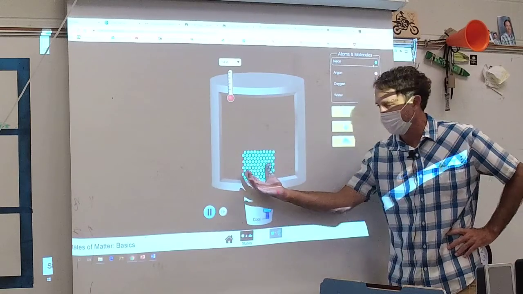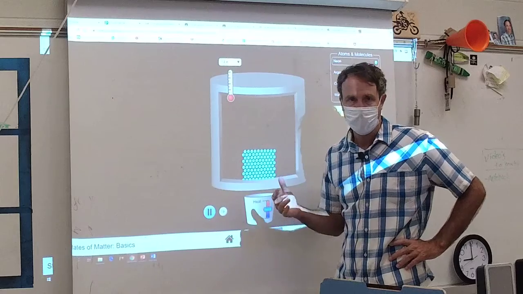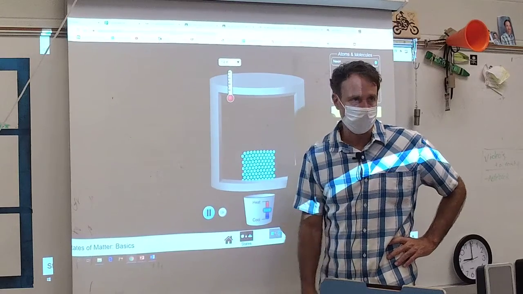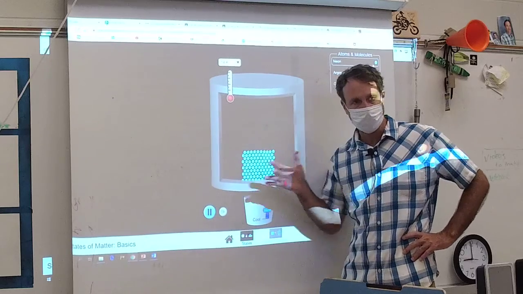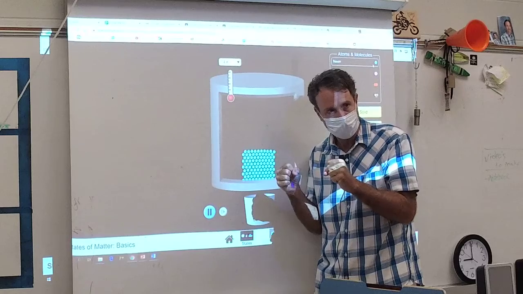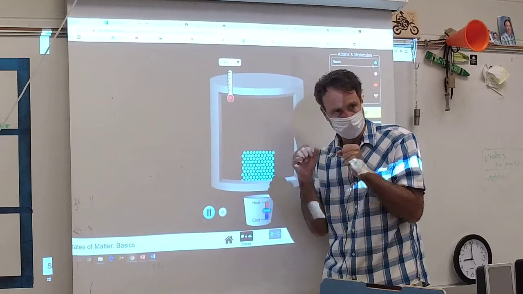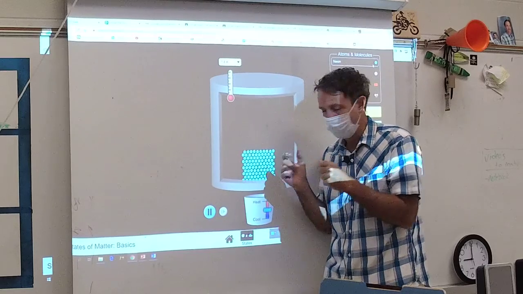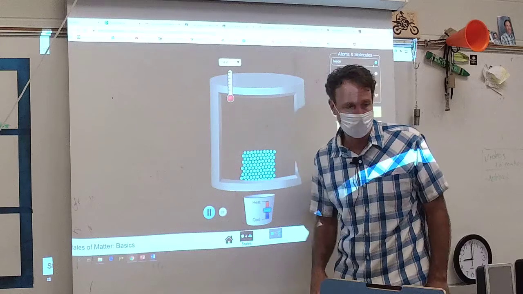Let's go with neon gas because it looks neater. So this is a cube of neon gas. Yes, neon could be a solid if we made it cold enough. So this is a cube, it's a solid. Now notice that the little molecules are shaking and they're rotating. That's what they're doing, but they're not switching places with each other. That's what it means to be a solid.